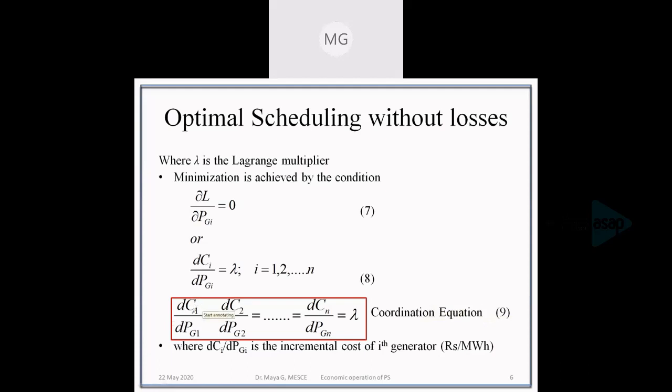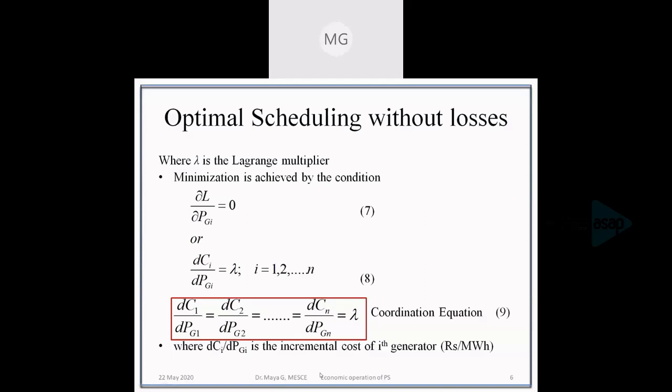Here dC1 by dPG1, as we know, is the incremental fuel cost. dCi by dPGi can be written as the incremental fuel cost of the ith generator. So we have the coordination equation, that is equation number 9, and we also have the power balance equation, that is generation minus demand equal to 0.